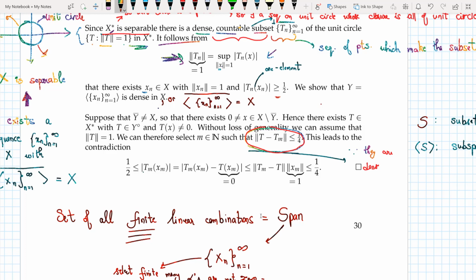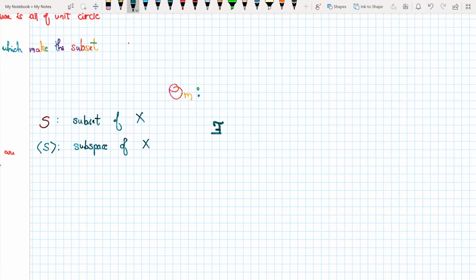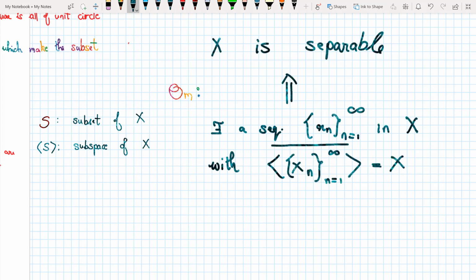And now we show that if I take all such xn's, then the span is dense in X. Now, in order to understand this, I need you to look at this theorem, which says that there exists a sequence xn in X such that the closure of the span is equal to the space itself, then my space X is separable.